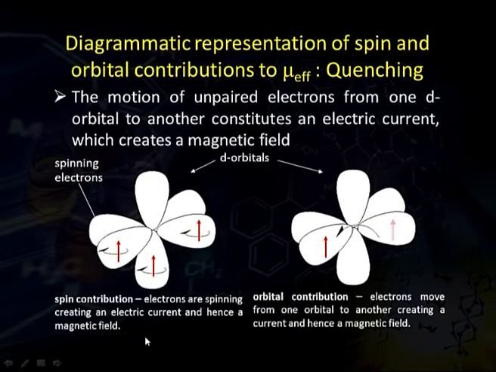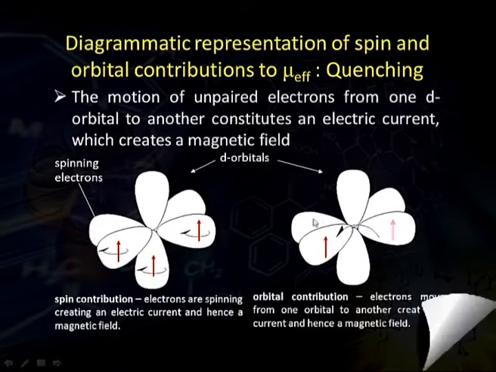This is the contribution of spin magnetic moment. Here electrons are spinning, creating an electric field and hence a magnetic field. If electron movement takes place from one orbital to another, here is an example: electrons can get transferred from one orbital to another, and this movement of electrons creates currents, hence inducing a magnetic field around its periphery. This is the contribution of orbital magnetic moment.